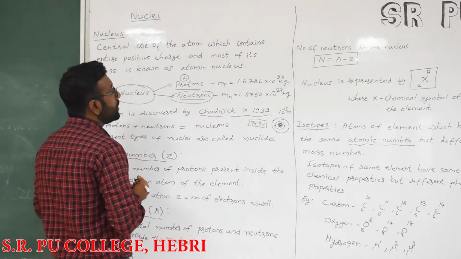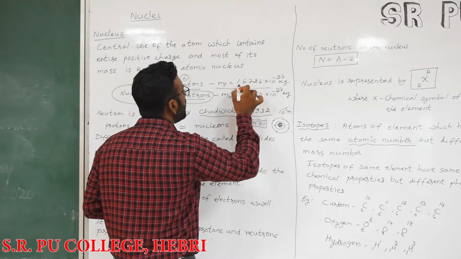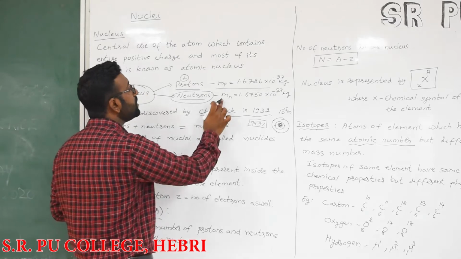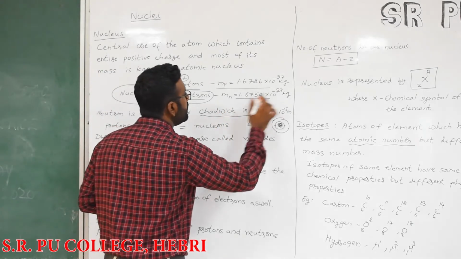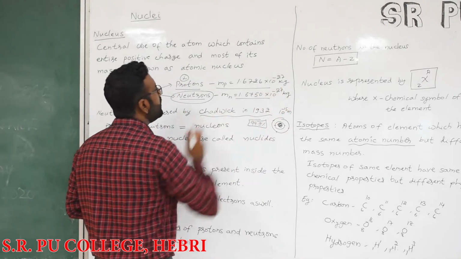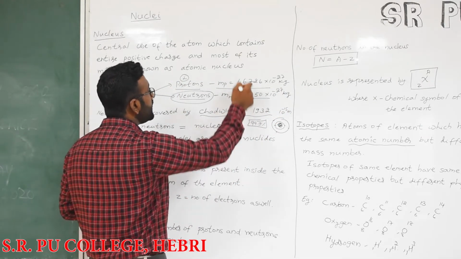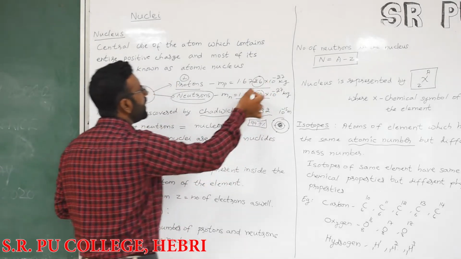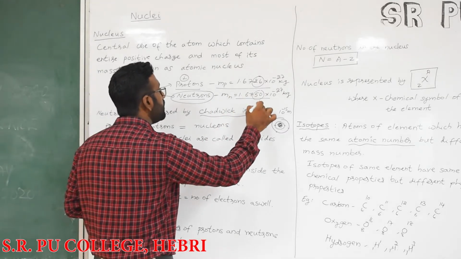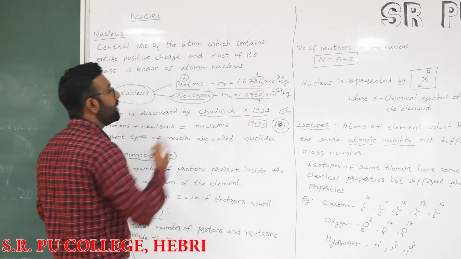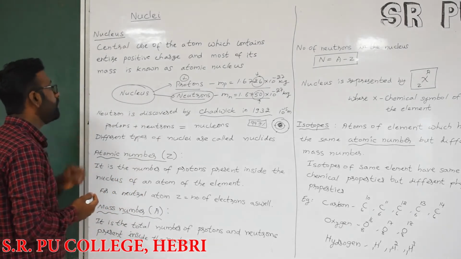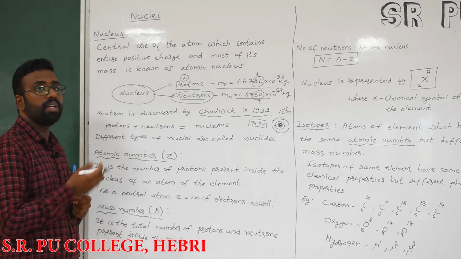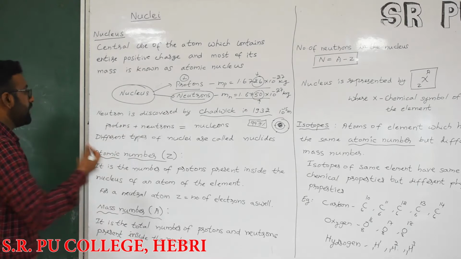What is the mass of these particles? The mass of a proton is 1.6726 into 10 to the power minus 27 kg, and the mass of a neutron is 1.6750 into 10 to the power minus 27 kg. So we can say that the mass of a proton and the mass of a neutron are nearly the same; neutrons have a slightly higher mass compared to protons. You must have studied all these things in chemistry also, so I am not going into detail, and we will continue.